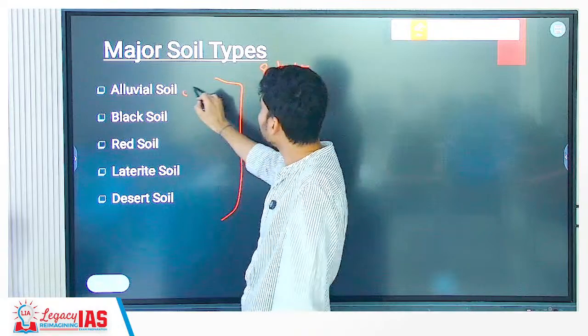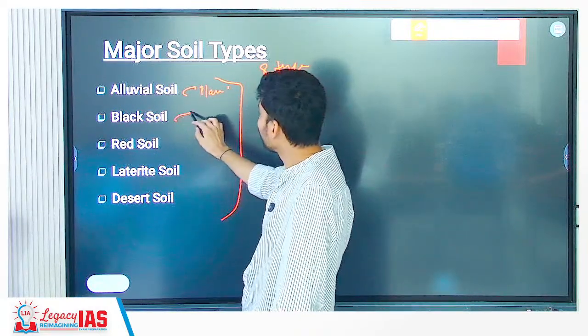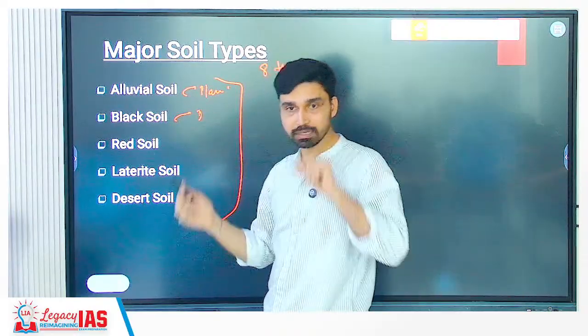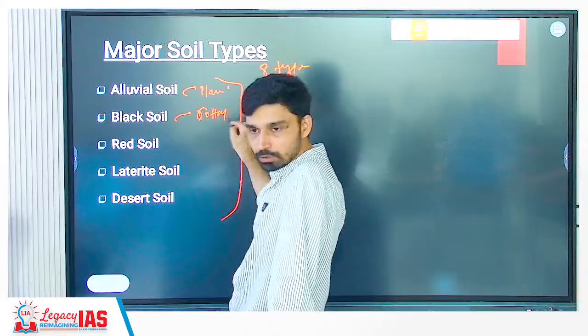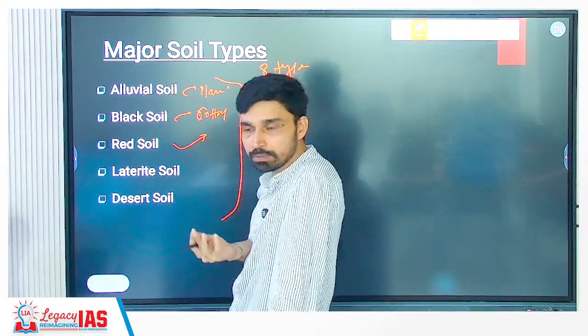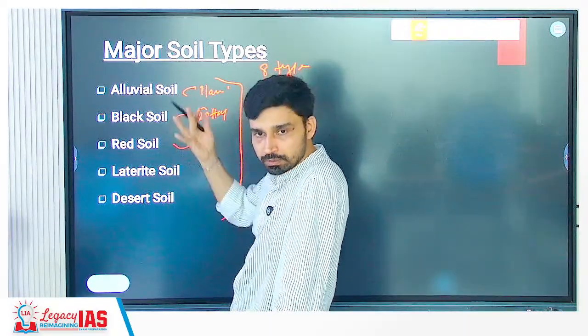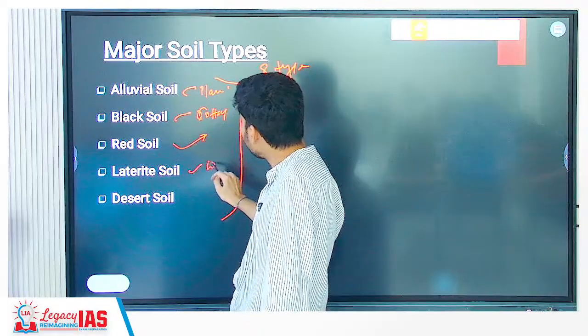Alluvial soil you will find in which area? So the answer will be the plain area. Black soil, where would you find it? It is a volcanic soil, you will find it in the Deccan Plateau. Black soil also is known for cultivation of which crop? Cotton cultivation as such, right? Red soil, okay, you see in the lateritic plateaus where you have Tamil Nadu, Chota Nagpur Plateau, Rajmahal Hills and all that. Laterite soil, where would you find it?